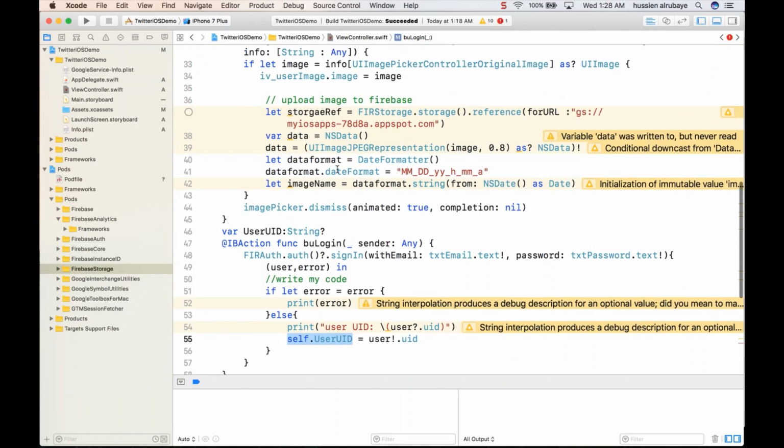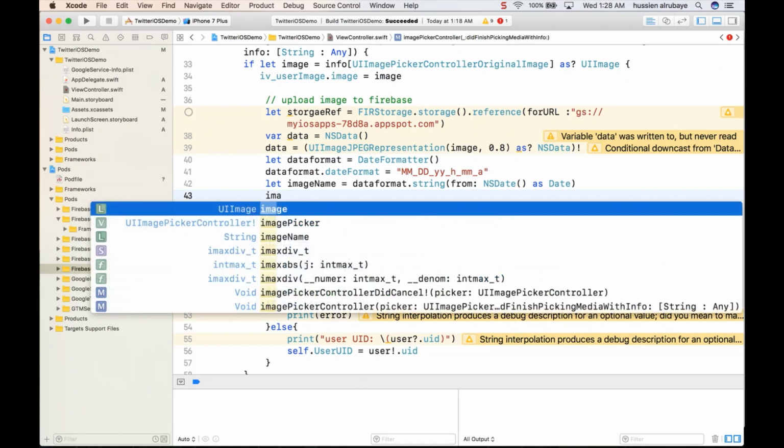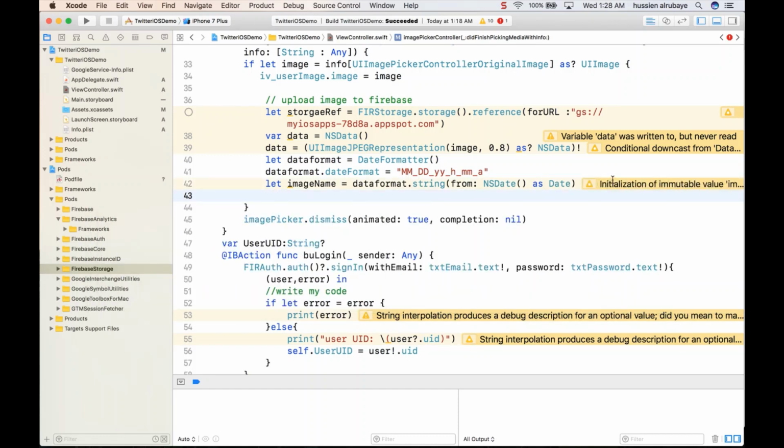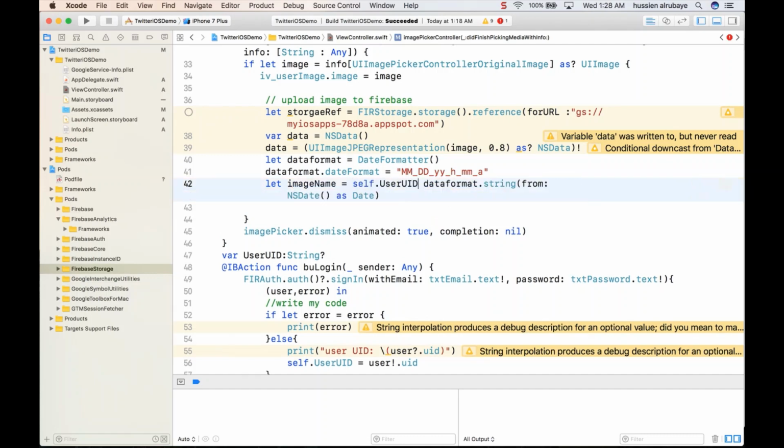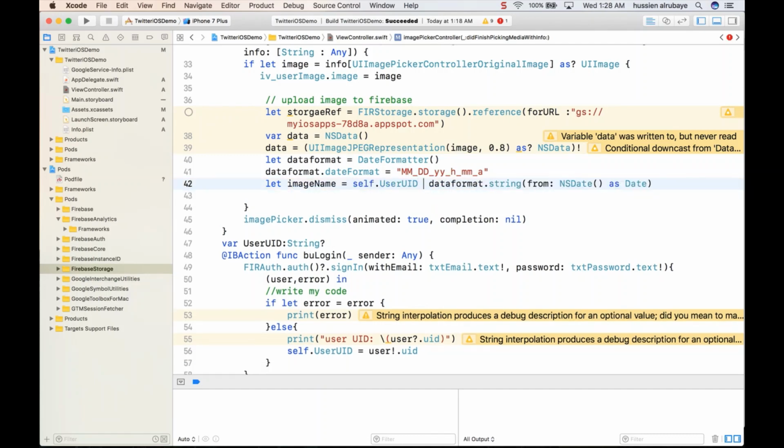So the image name could be in this way. The image name could be equal to the user UID, whatever way you want to format it. Wait a second, I want to add two strings, so I do it in this way, slash user UID, then underscore the date, the current date, so slash the current date.